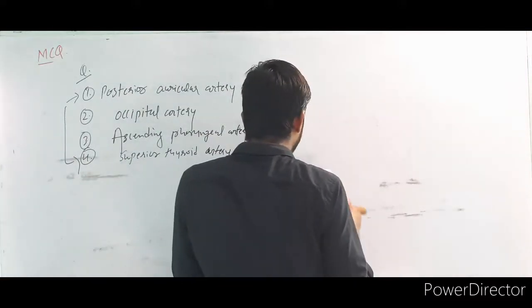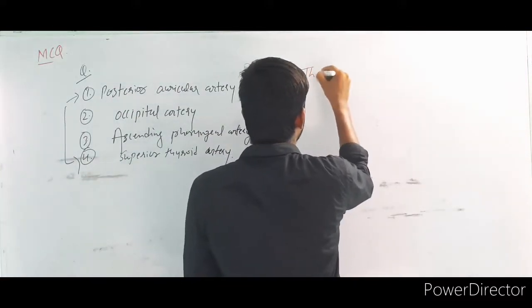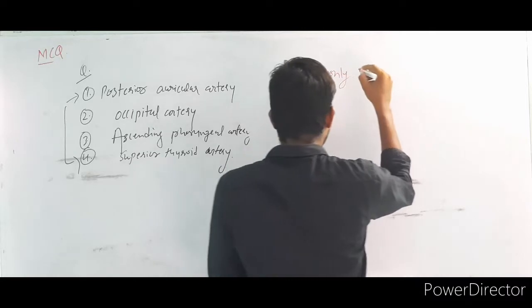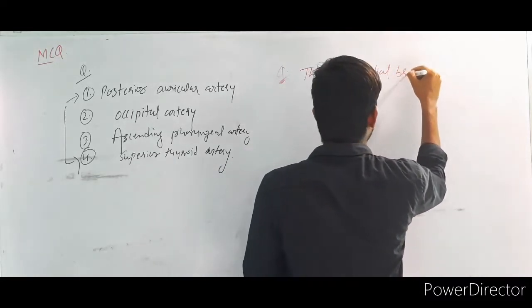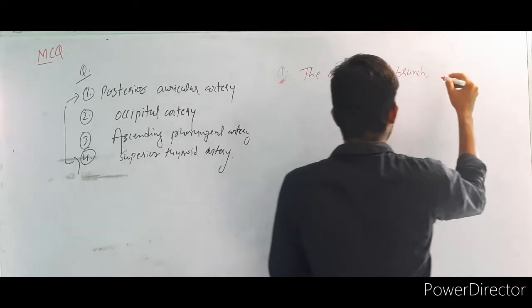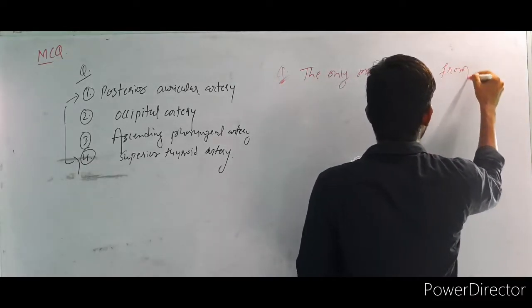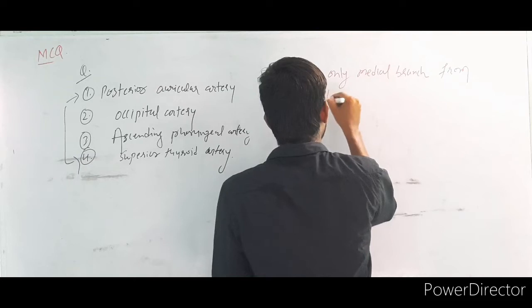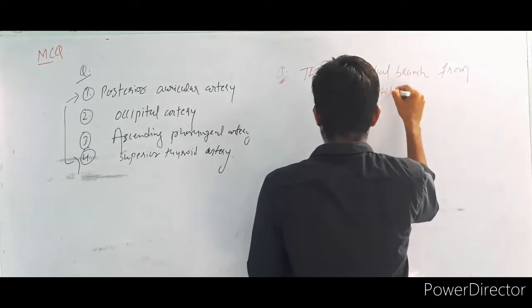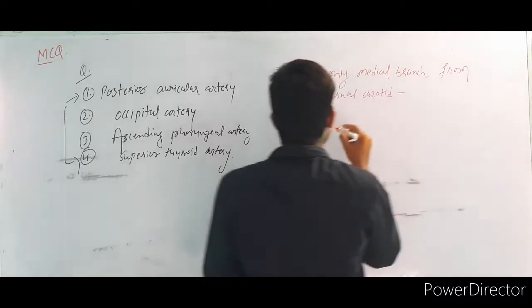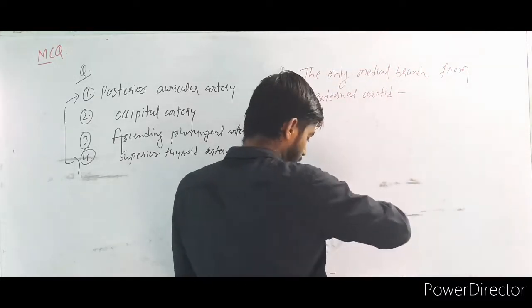See, the only medial branch from the external carotid. First option, facial.